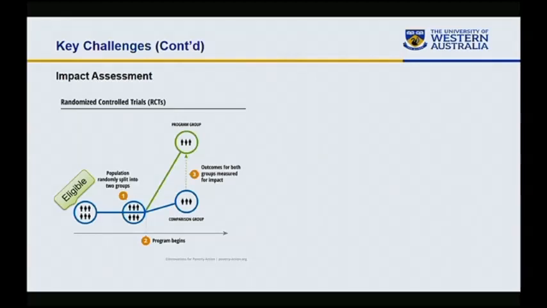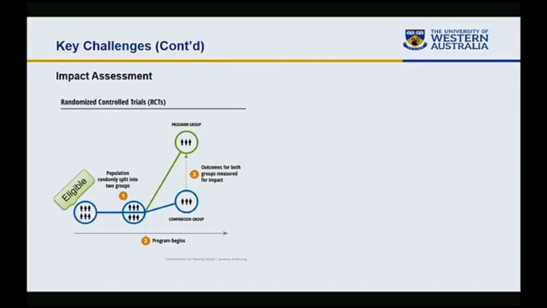In impact assessment, the most appropriate way is to use a randomized controlled trial to evaluate the impact of any intervention. In a randomized controlled trial, we carefully select eligible participants of a certain intervention based on certain criteria. Then we split these eligible households into two groups before assigning treatment, and randomly assign treatment to one group and not to the other. We call this group the treatment group and this the control group.